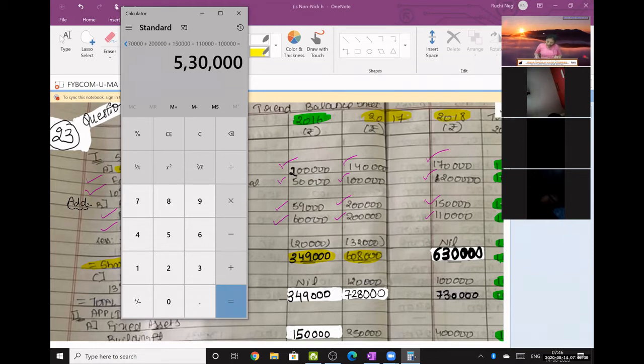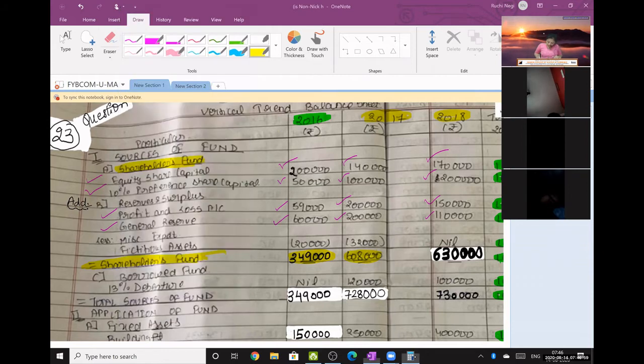This is 5 lakh 30. Now this was 0, so that is going to be 6 lakh 30. So this is my shareholders fund.